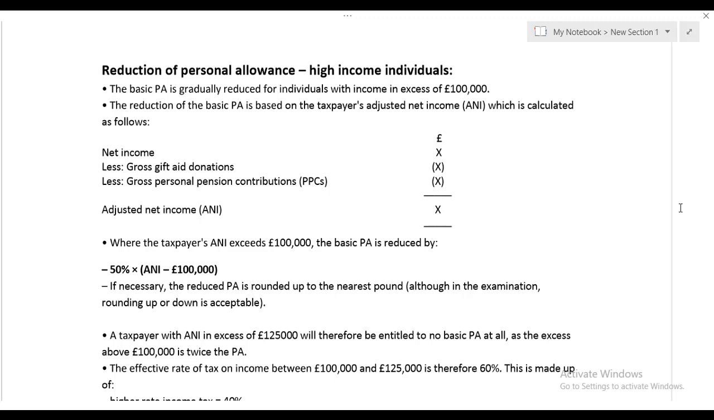The format of adjusted net income is very simple. All you need is take net income less gross gift aid donation, which is not examinable in P6, less gross PPC, which is examinable in P6, and you will get adjusted net income. If adjusted net income exceeds 1 lakh, then personal allowance starts reducing. The formula is 50% into ANI minus 1 lakh.